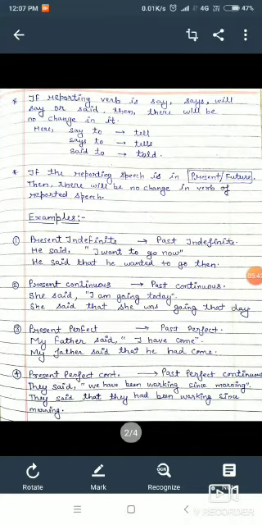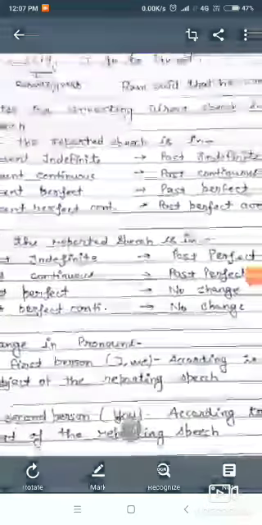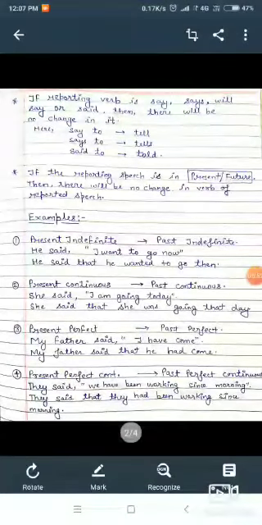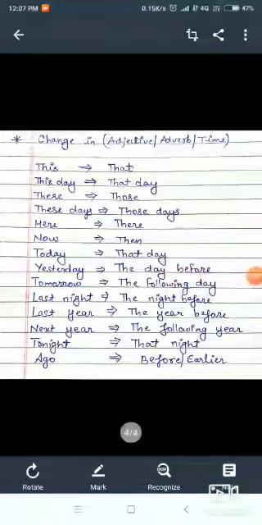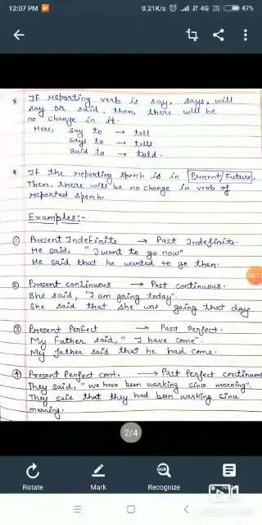So here the word "I" is there, that is the pronoun, first person singular pronoun, and according to the rule, we know that it changes according to the subject of the reporting speech. Here the subject is he, and "I" changes according to he. So our answer will be: he said that he wanted to go, and here we have seen that "now" changes to "then." So he said that he wanted to go then.